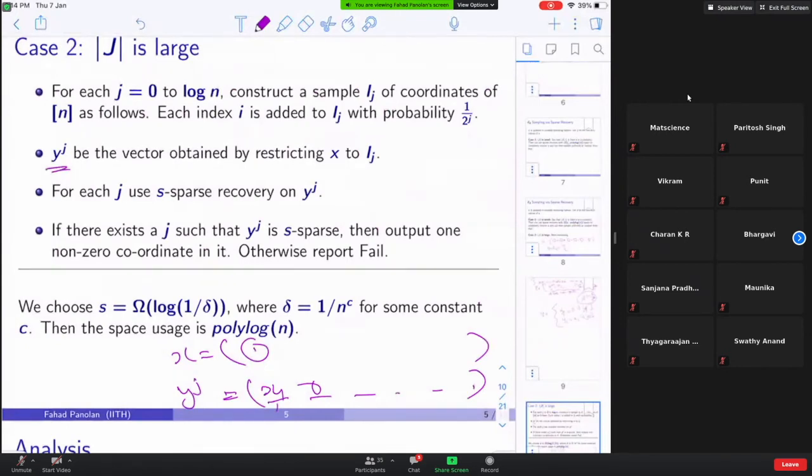You can think of your streaming algorithm as running log n parallel streaming algorithms, one for each y_j. For each j, use s-sparse recovery for y_j. If there exists a j such that y_j is s-sparse, then you output 1, otherwise you output fail.